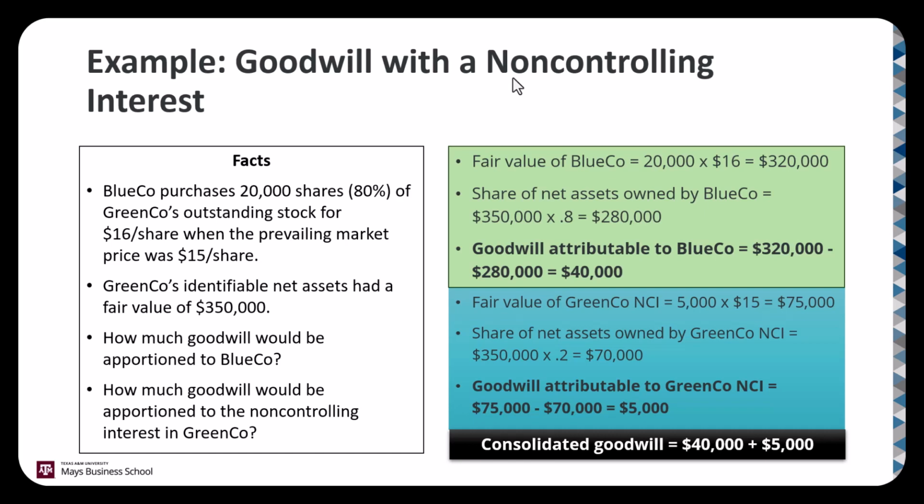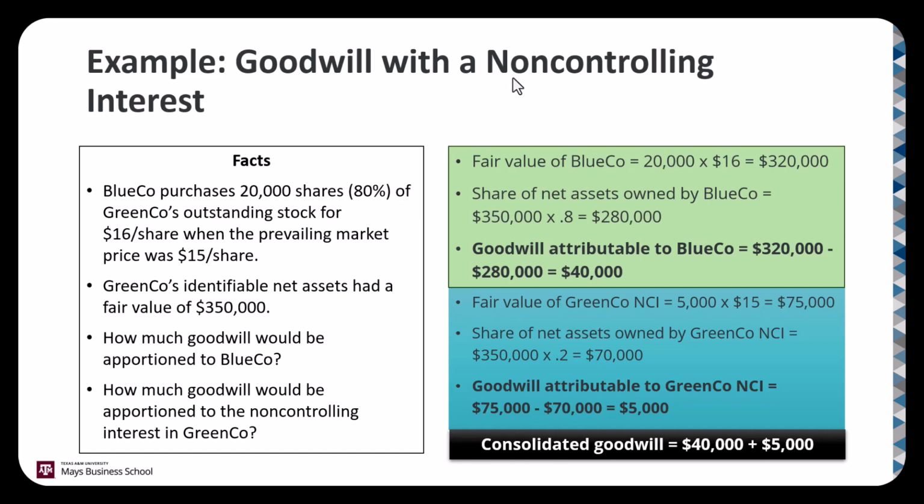Blue Co. purchases 20,000 shares, 80%, of Green Co.'s outstanding stock for $16 a share when the prevailing market price was $15 a share. This indicates that they're paying a control premium. They've paid $1 extra to be able to get the deal done and get control. Green Co.'s identifiable net assets had a fair value of $350,000, and we need to figure out how much goodwill will be apportioned to Blue Co., the parent, and then how much goodwill will be apportioned to the 20% non-controlling interest in Green Co.